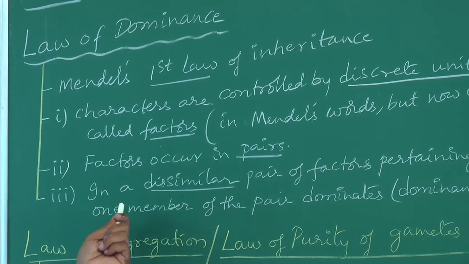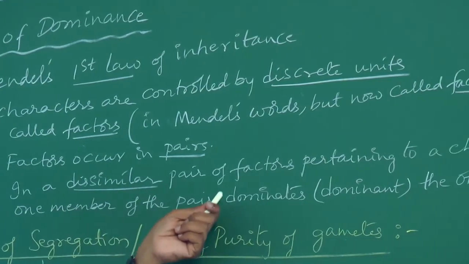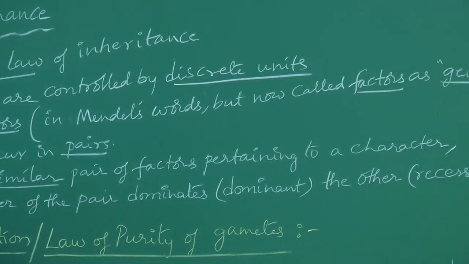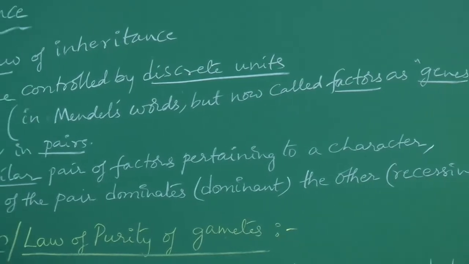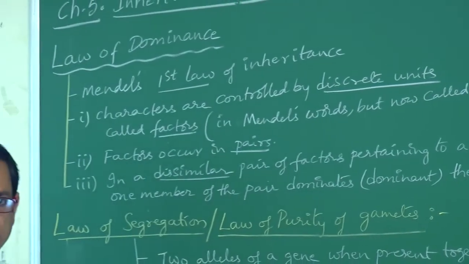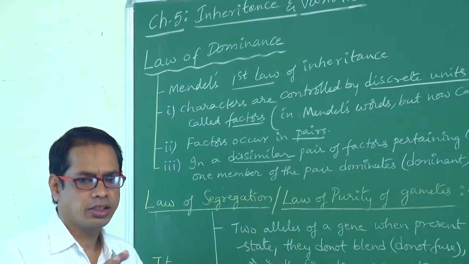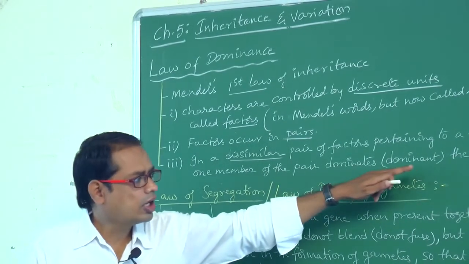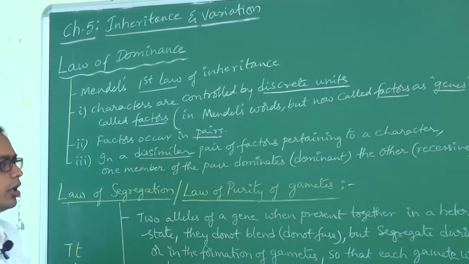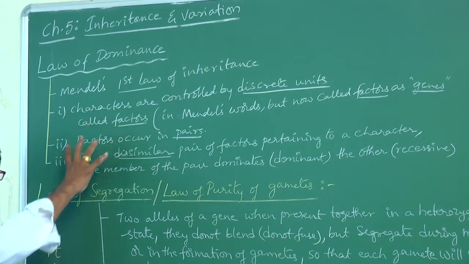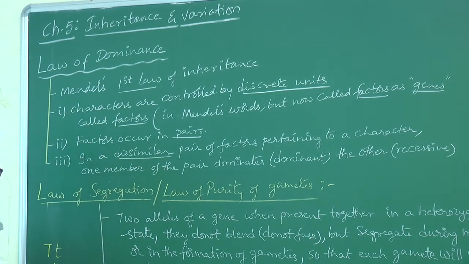Third point, in a dissimilar pair of factors pertaining to a character, one member of the pair dominates the other. The character that is expressed in F1 generation is called dominant character. The character that is suppressed, that is not expressed, is called recessive character. These 3 points explain law of dominance. This law of dominance is Mendel's first law of inheritance or first principle of inheritance.